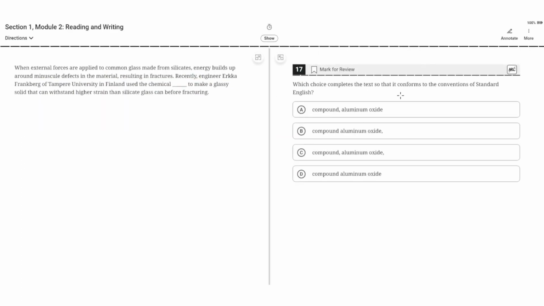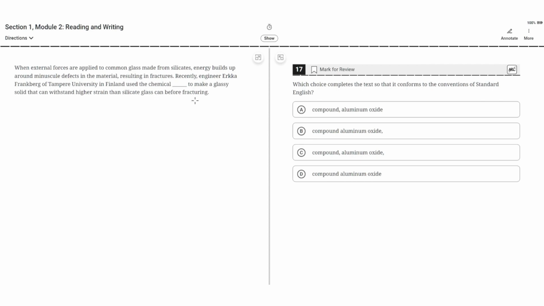What choice completes the text so that it conforms to the conventions of standard English? When external forces are applied to common glass made from silicates, energy builds up around minuscule defects in the material, resulting in fractures. Recently, engineer Erika Frankfurt of Tampere University in Finland used the chemical blank to make a glassy solid that can withstand higher strain than silicate glass can before fracturing.